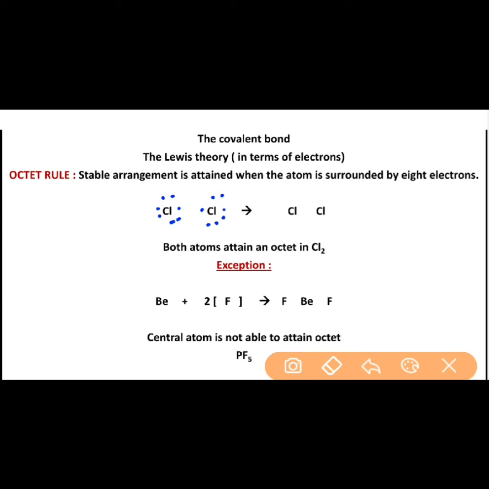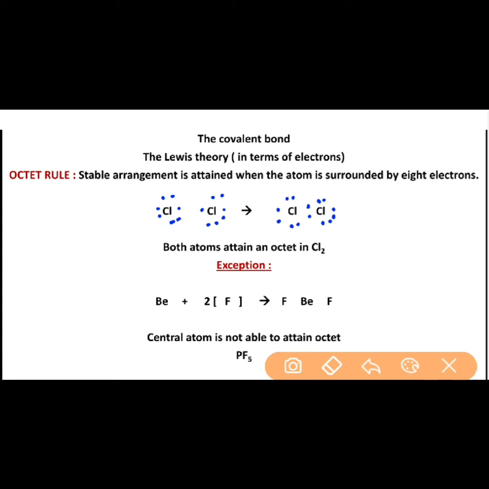As a result, both the atoms attain an octet within a chlorine molecule. So this is Cl2 molecule formation. Each chlorine atom is able to attain an octet in case of Cl2 molecule.